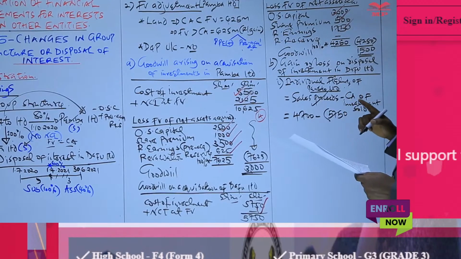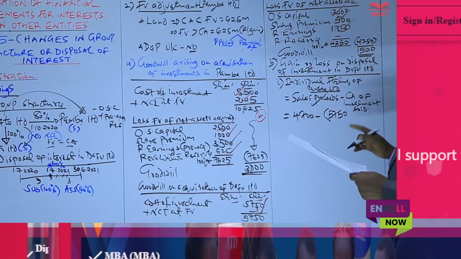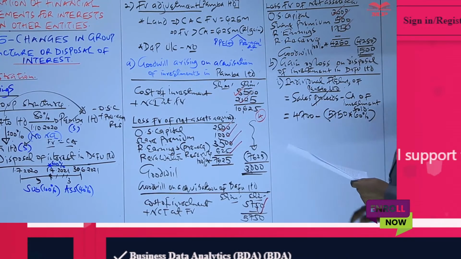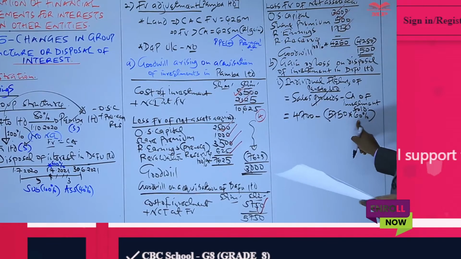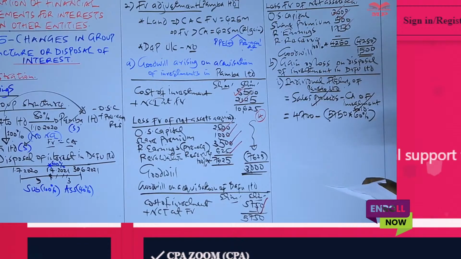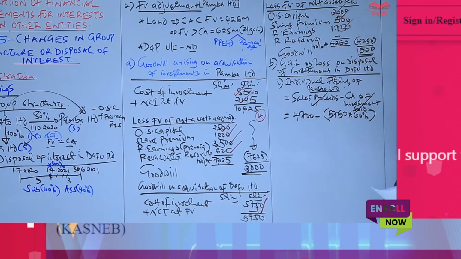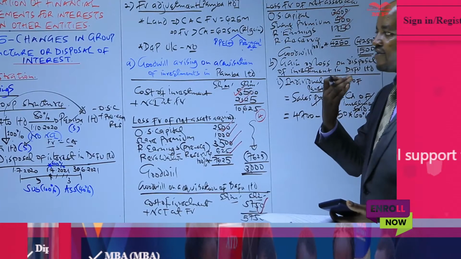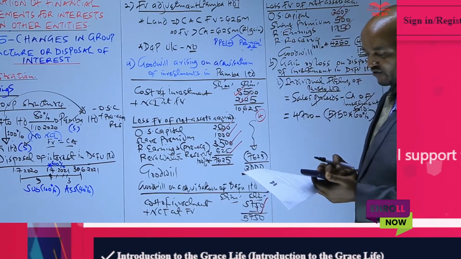But in our case, the parent company only disposed 60% of that. So that is the carrying amount of the investment sold. So that's how we compute the gain or loss to be recognized in the individual financial statement of Pareto.